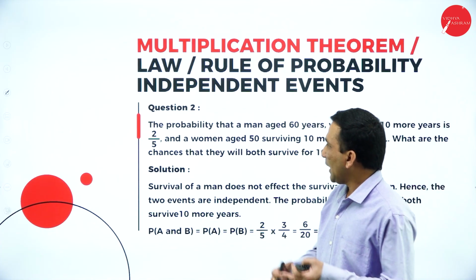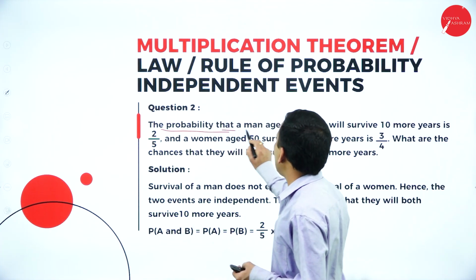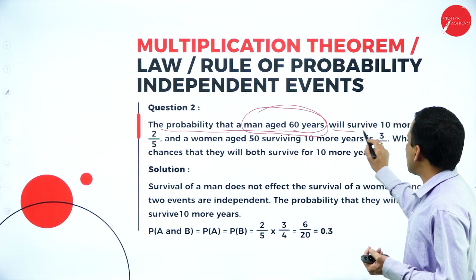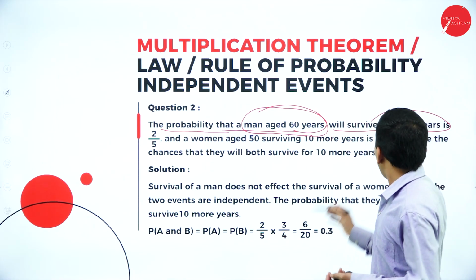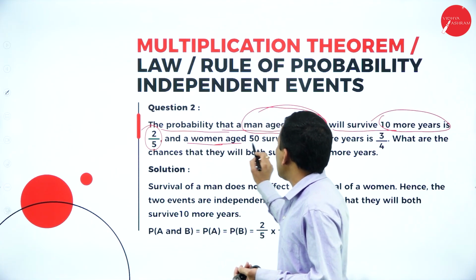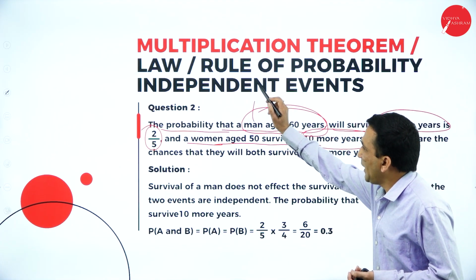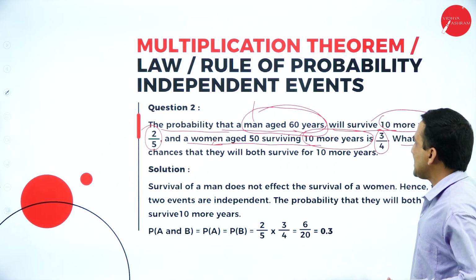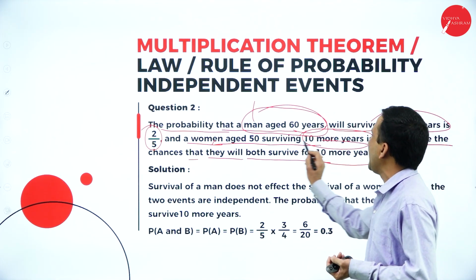Moving forward, there is one more question related to the independent multiplication theorem. The probability that a man aged 60 years will survive 10 more years is 2 by 5. And a woman aged 50 surviving 10 more years, the man is independent, the woman also independent, the probability is 3 by 4. What is the probability that they will both survive 10 more years, both?